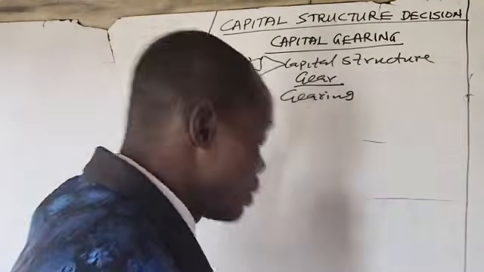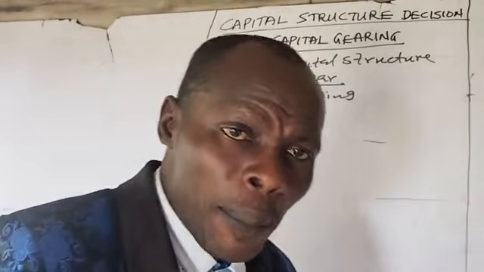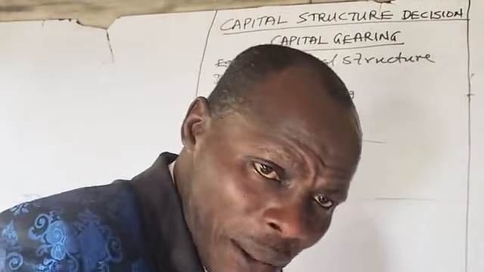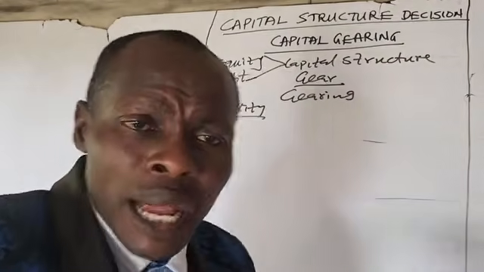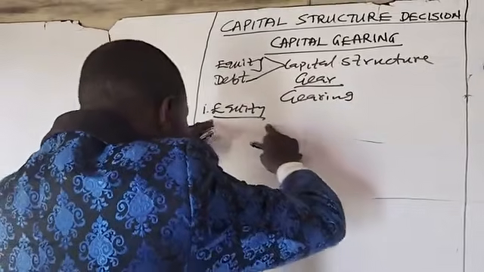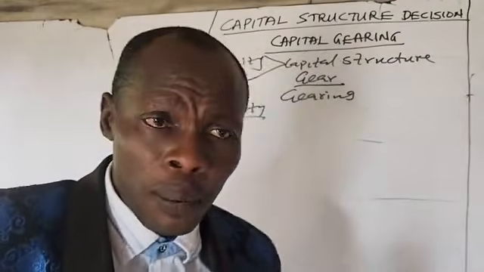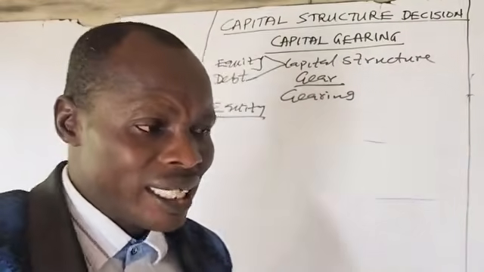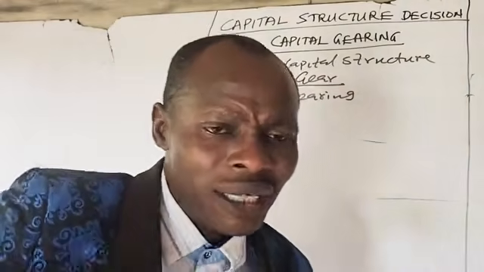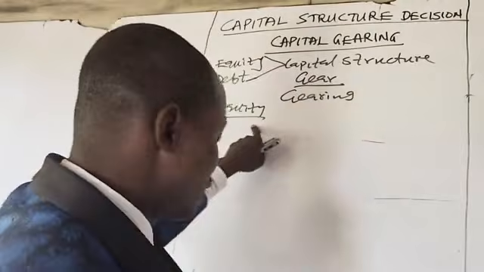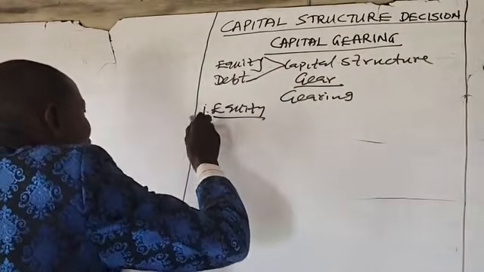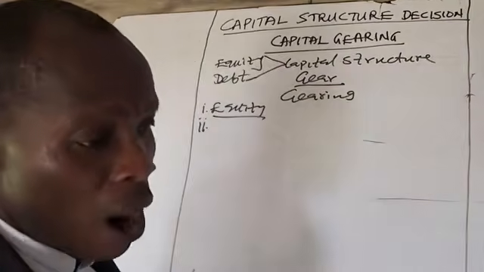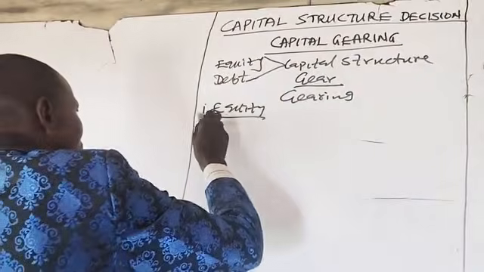That portion of the capital of the company that is not debt capital is said to be equity capital. Now, the second one is debt or prior charge capital.